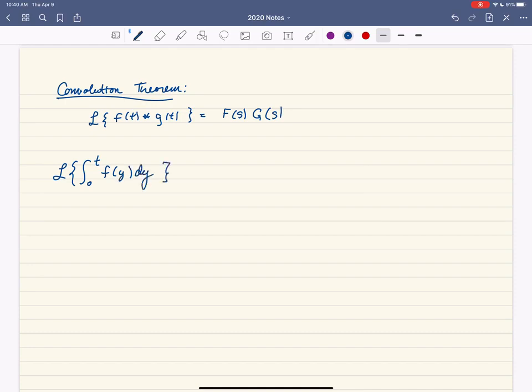Well, we don't really need to do much work. We don't need to work that hard at all if we recognize that this is just the Laplace transform of 1 convolved with f of t. This is going to end up being the Laplace transform of 1 times the Laplace transform of little f.